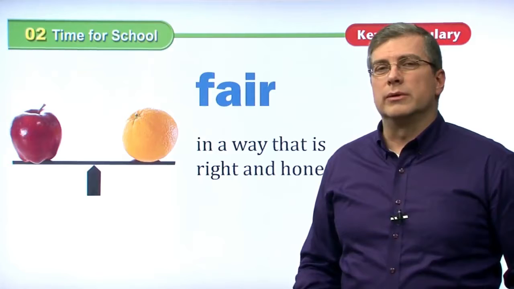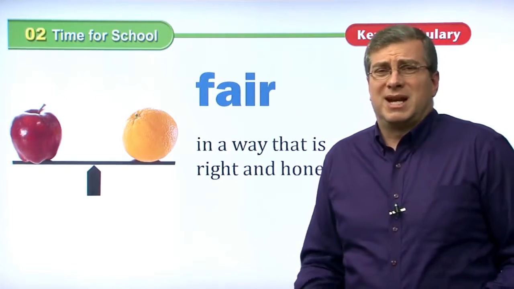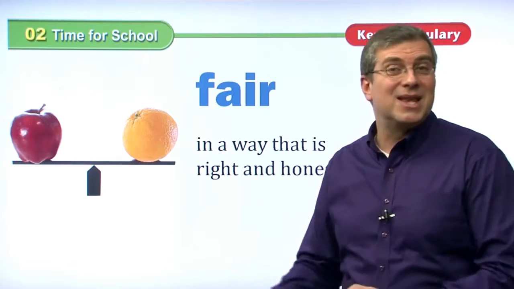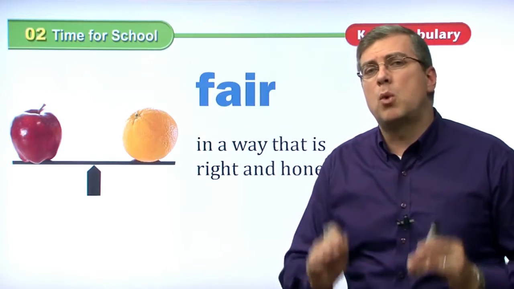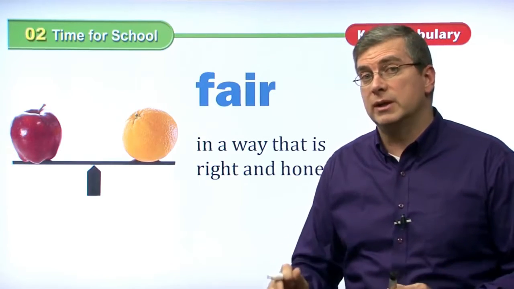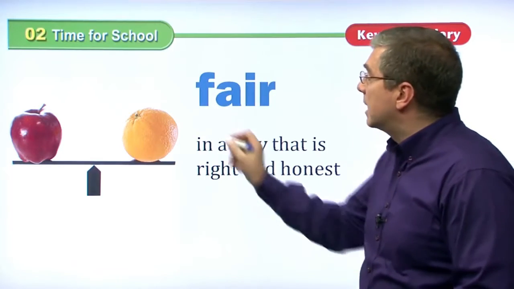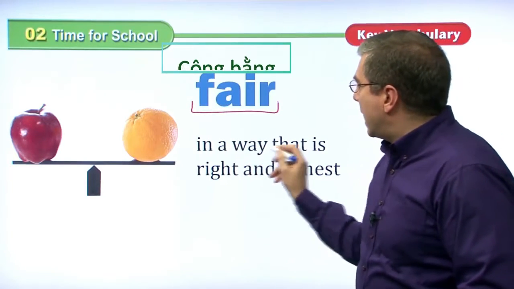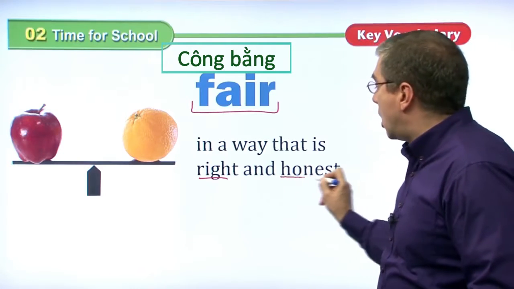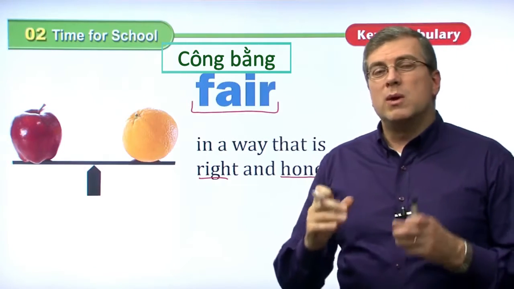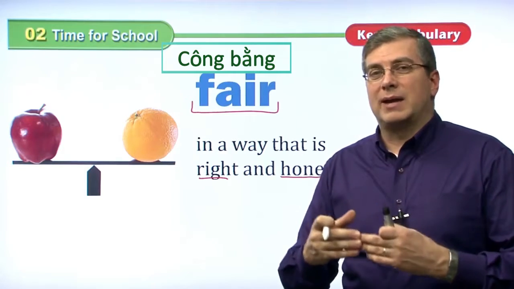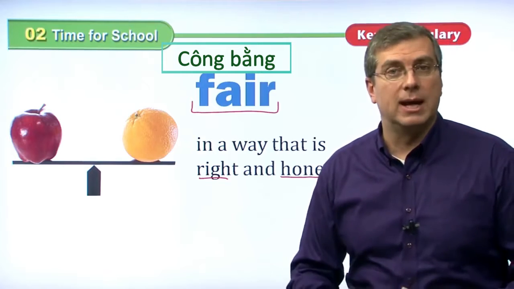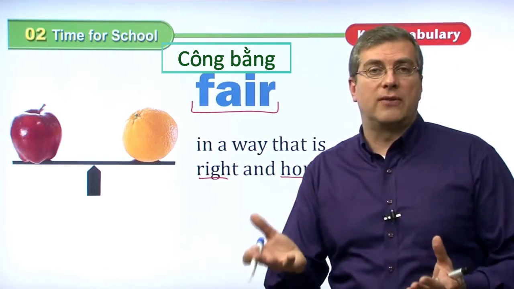Why do we follow rules? Why should we follow rules? Because it makes life difficult? No, sure, rules might make life difficult, but there's a more important reason. There's a very important reason we follow rules, and that is to make life fair. When we talk about fair, we mean in a way that is right and honest. Right means correct. We want to behave in the right way. We want to behave in the honest way. Why? Because that's fair for everybody.